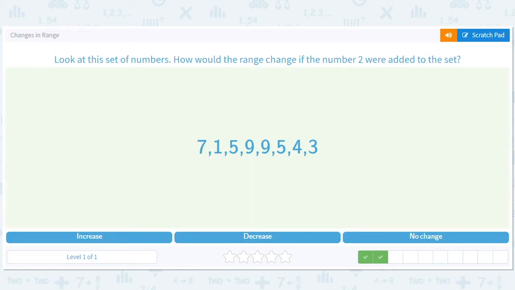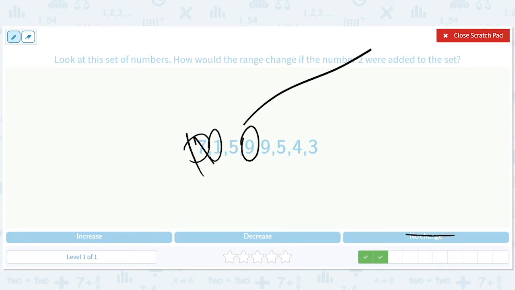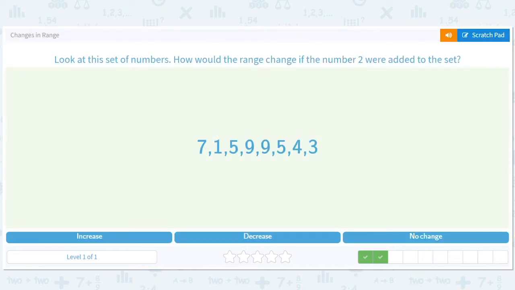How would the range change if 2 were added? Luckily for us, looks like the biggest number is 9 and the smallest number is 1, but either way, 2 is in the middle. That's not going to affect the range. It's not going to affect how far apart the numbers are. So no change, because 2 is between 1 and 9.